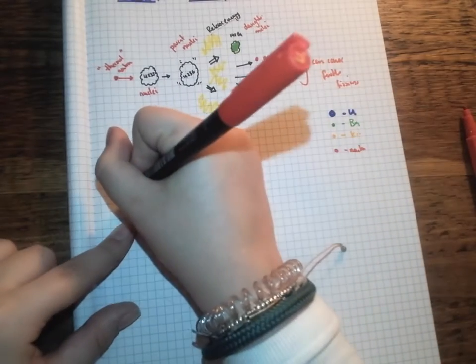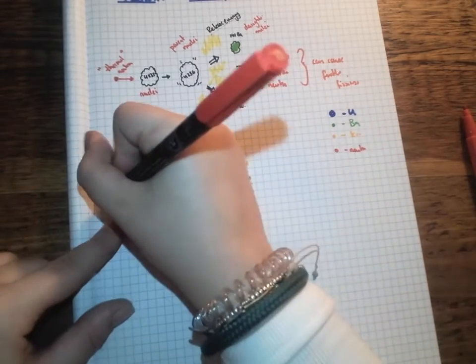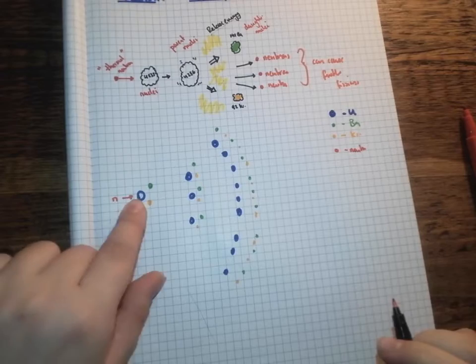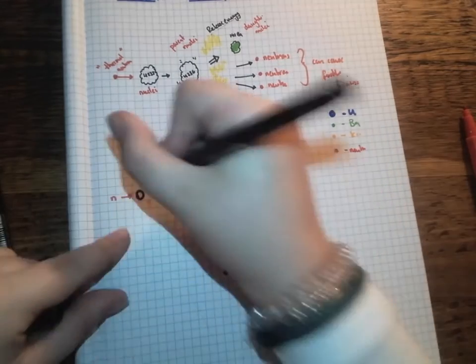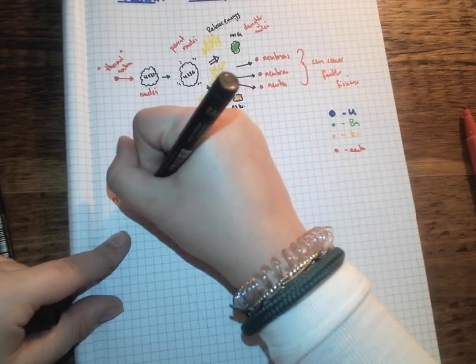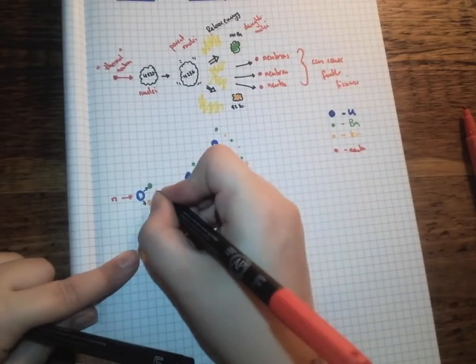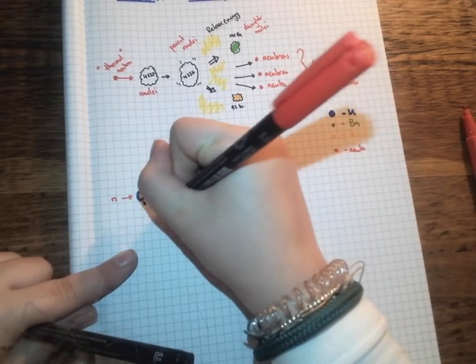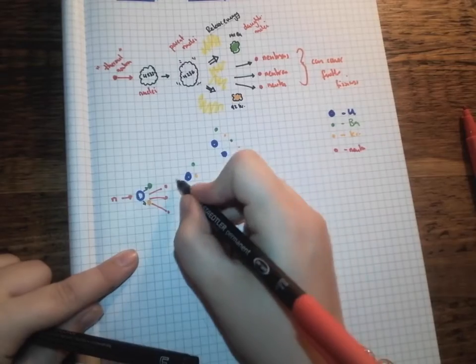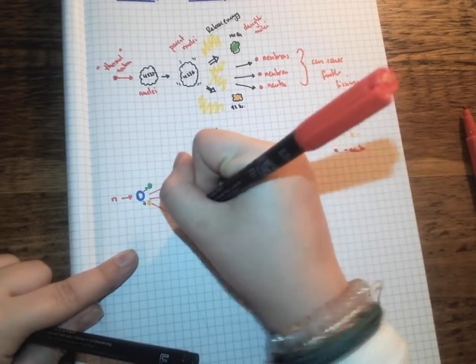So I'm going to start my reaction. We've got lots and lots of uraniums in here. I'm going to start with my neutron. My neutron goes in, and it splits and causes those daughter nuclei. Remember, those are waste. But it does release three further neutrons, and those neutrons are going to go on to cause three further fission reactions.